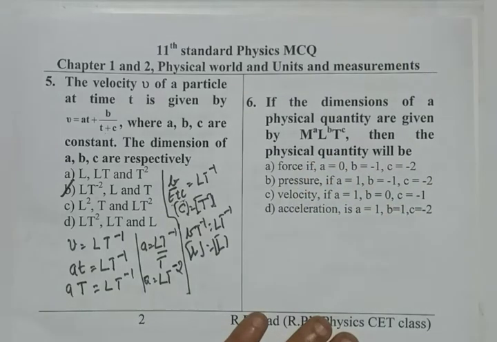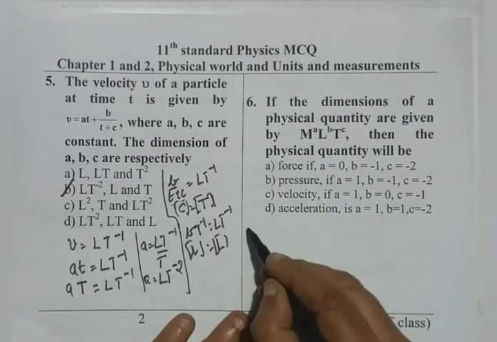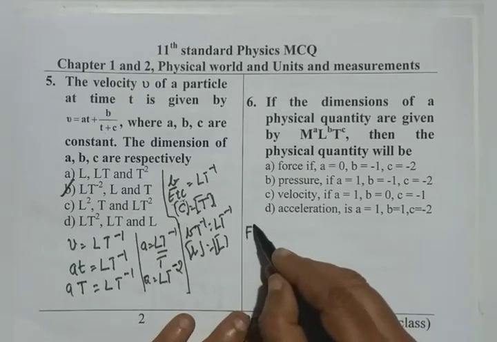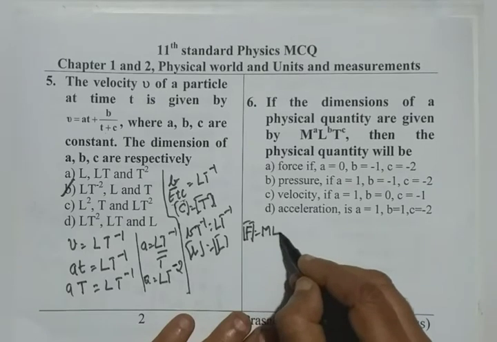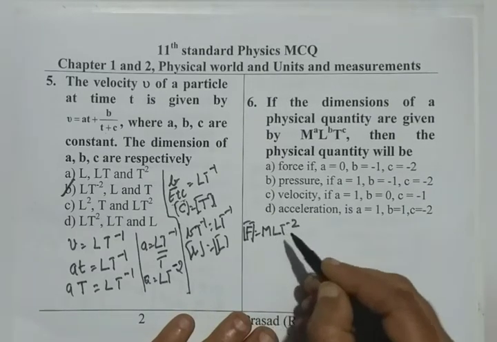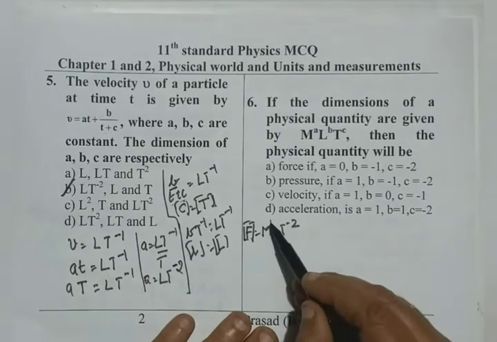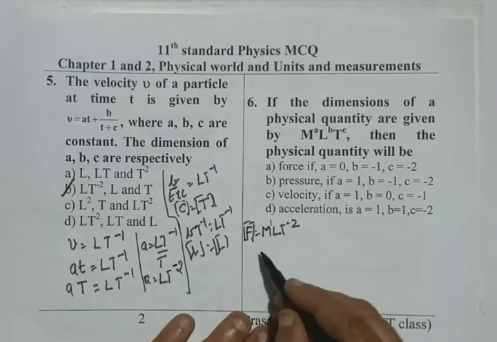Pressure is force per unit area, we can calculate that. First of all, we write for force. The force dimension formula is M L T to the power of minus 2, mass into acceleration. M's power is 1, so the first option is not correct.